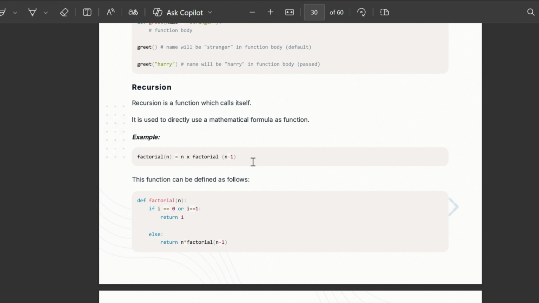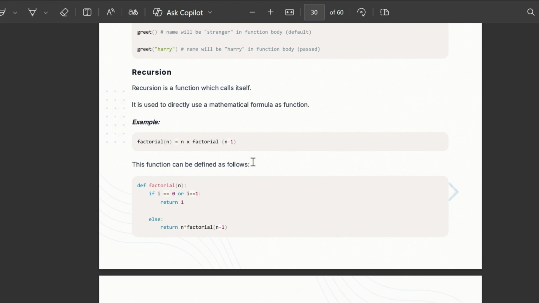Now, what is recursion? Recursion is when a function calls itself again and again until a certain condition is met. It also reduces the length of the code. Yes, it shortens the code, but sometimes the complexity also increases.